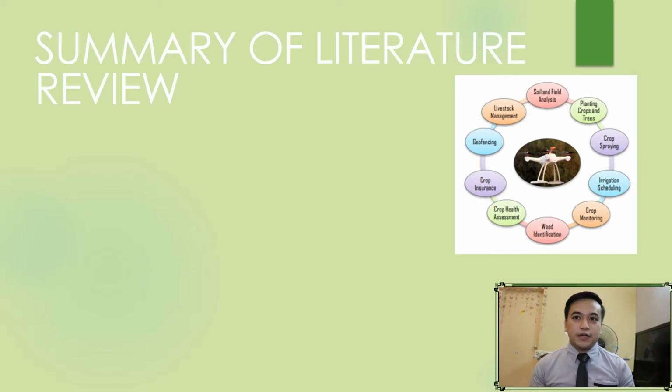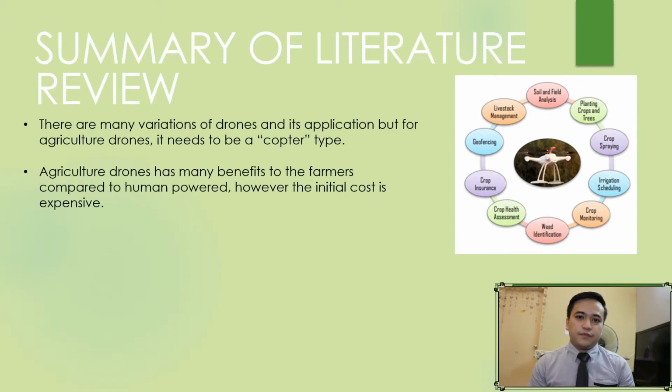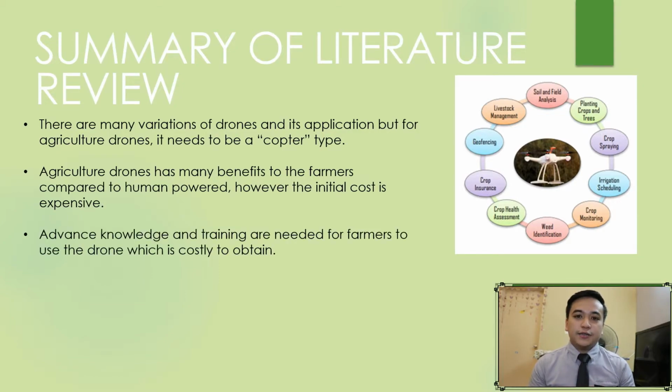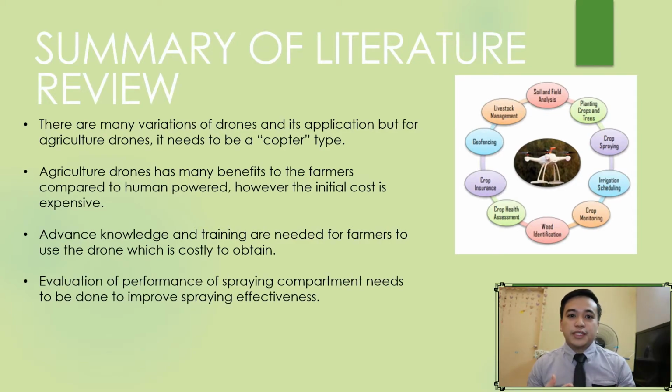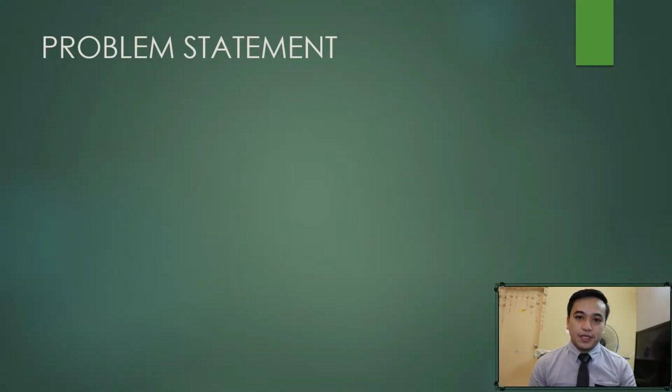Here's the overall summary of the literature review. We can see that agriculture drones need to be a copter type, and they benefit farmers more compared to human powered methods, and advanced knowledge and training are needed for farmers even if it's costly. Evaluation needs to be done if we were to build the agriculture drone ourselves, to evaluate performance. And in the future, if we can apply sensors to monitor more things, we could provide better management of the agriculture farms.